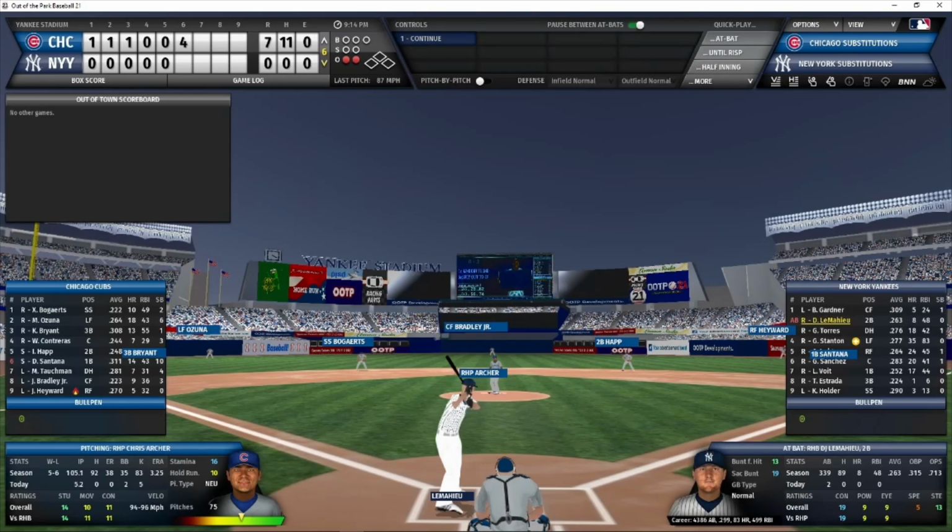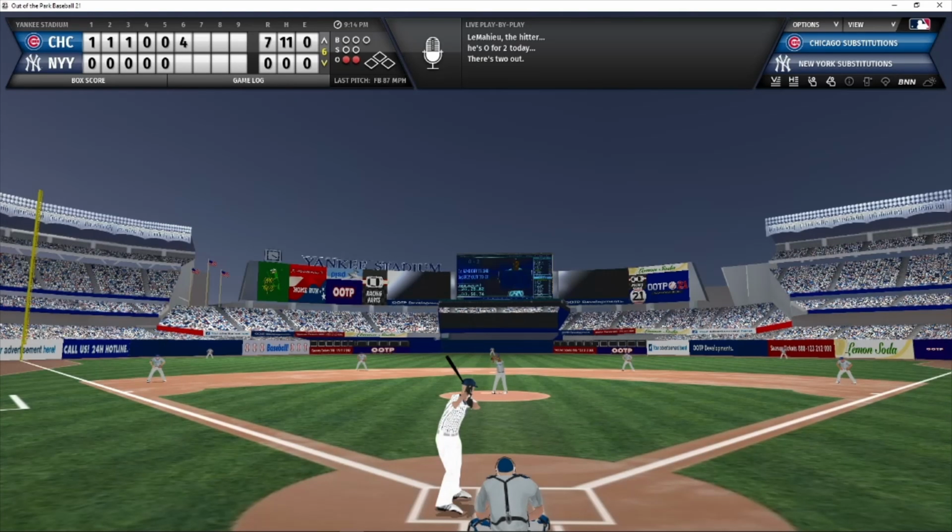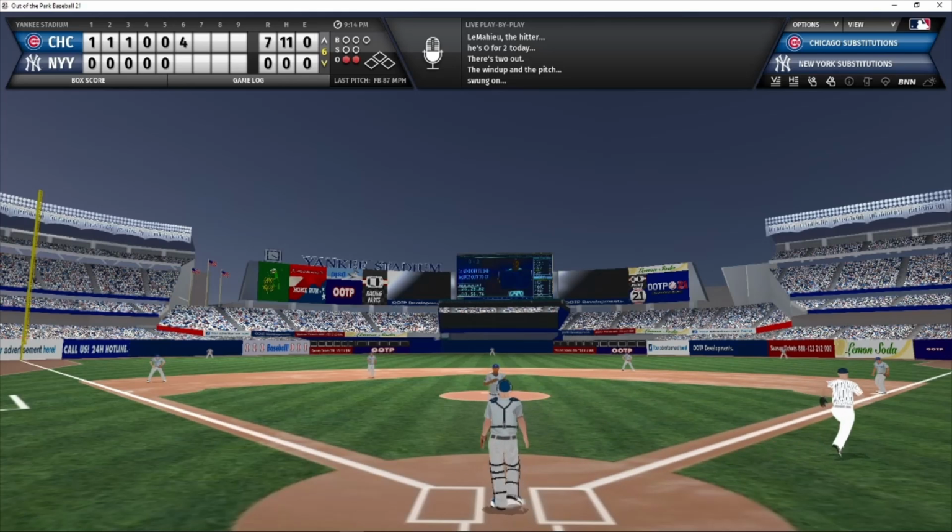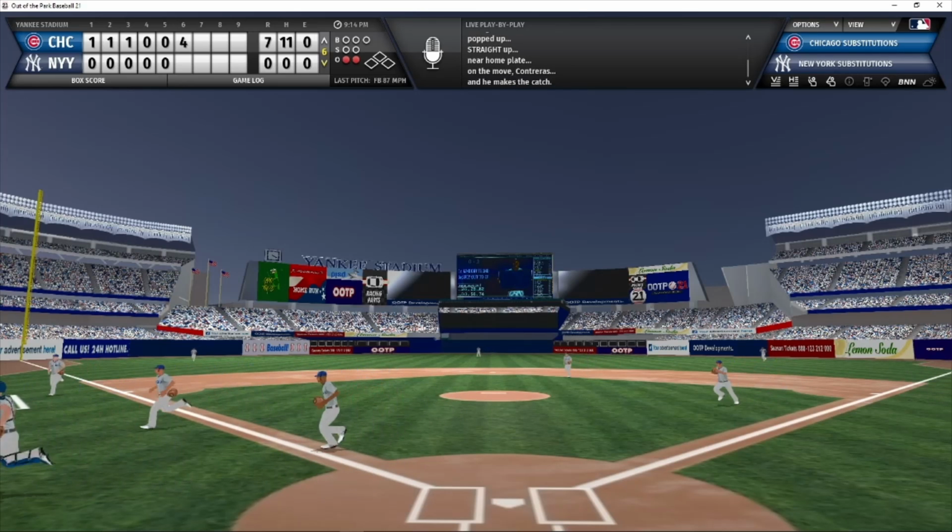And now LeMahieu is the batter. 2 outs, nobody on. LeMahieu waiting for the first pitch from Chris Archer. And that's popped up on the infield. Contreras taking a line on it. Comes out in front of the plate and puts it away for out number 3. The Yankees are retired in order. Archer has hung 6 goose eggs up on the scoreboard today. We go to the top of the 7th.